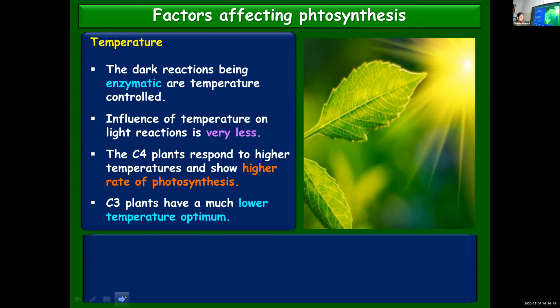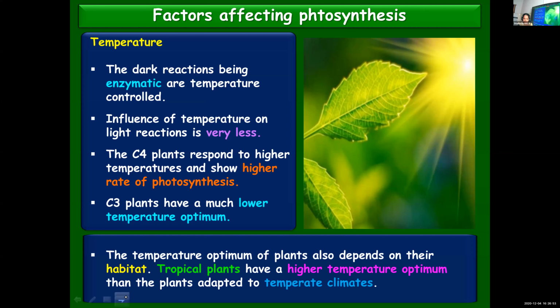And when you say temperature optimum, the optimum temperature at which photosynthesis takes place, you cannot generalize the term. It depends on plants. Plants are found in different habitats. Depending upon where they are surviving, accordingly, they will have different optimum temperature. Tropical plants, their optimum temperature will be higher when you compare to temperate climates.